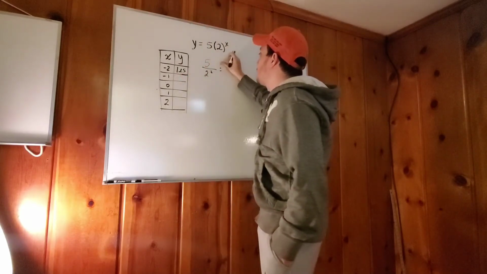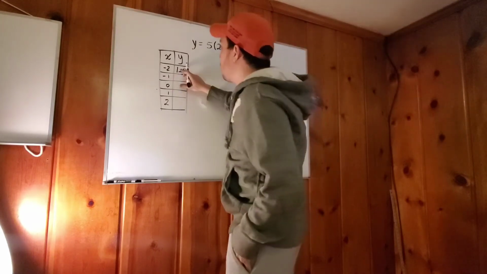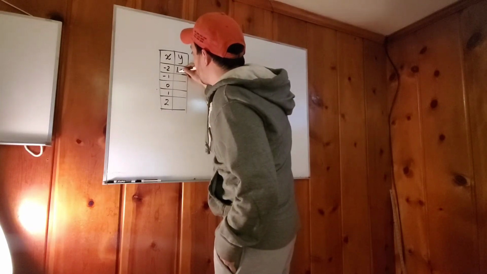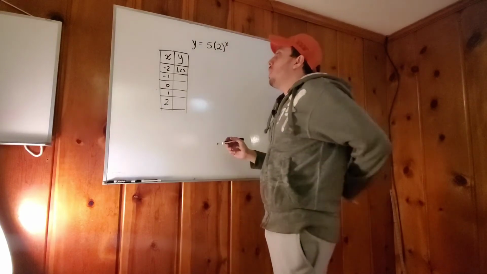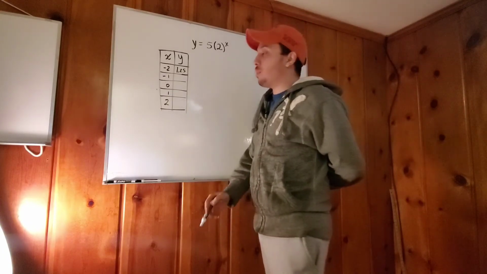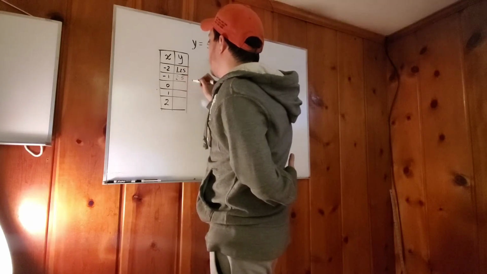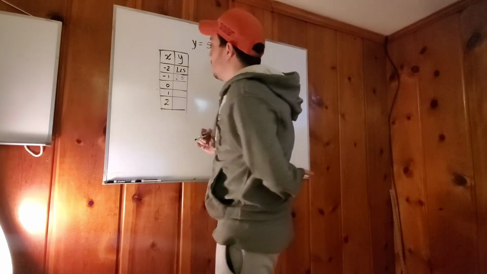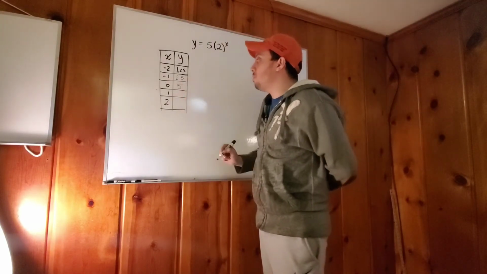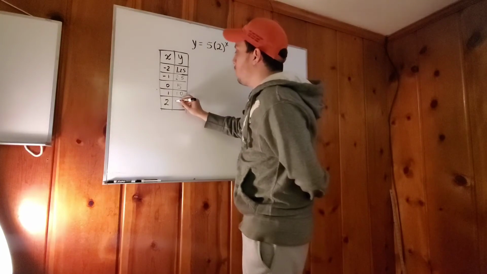So 1.25 is my first y value: when x is -2, y is 1.25. When x is -1, it's going to be 5/2, which is 2.5. When x is 0, this one becomes 5. For 1, it becomes 10. And for 2, it becomes 20.